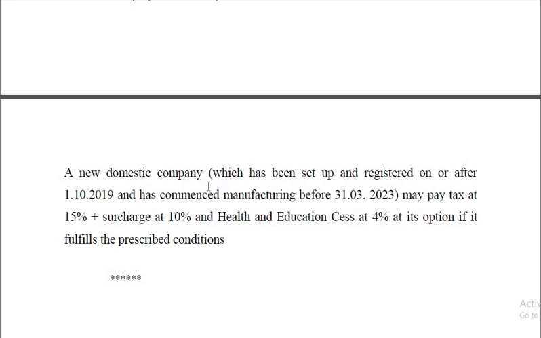A new domestic company which has been set up and registered on or after 1/10/2019. Remember, it should be a new company. It has commenced manufacturing before 31st March 2023. It may pay tax at 15% plus surcharge at 10% and health and education cess at 4% at its option if it fulfills prescribed conditions.